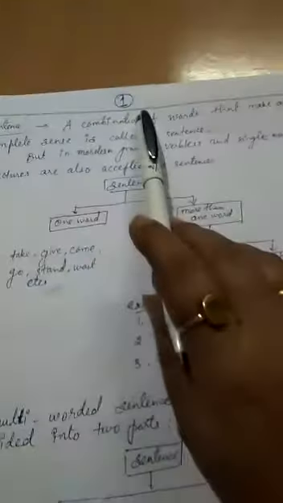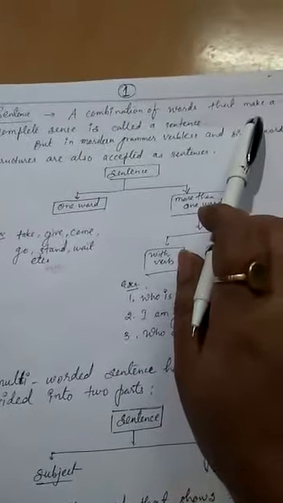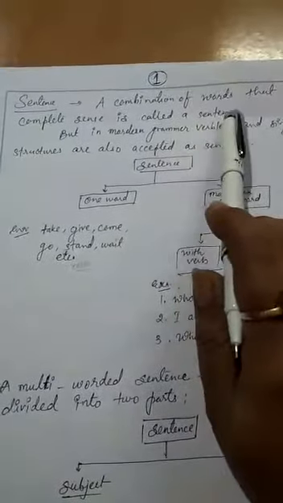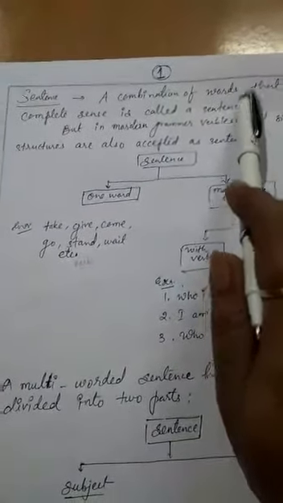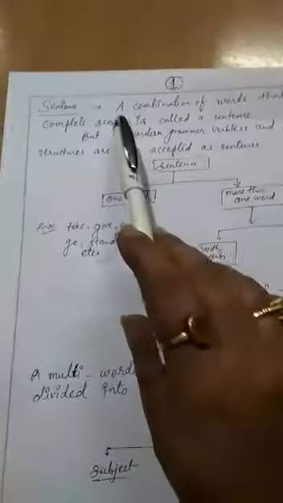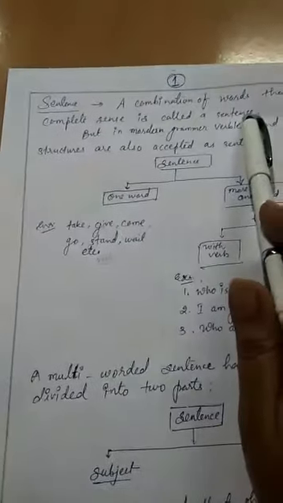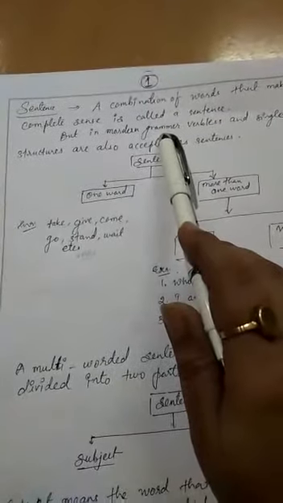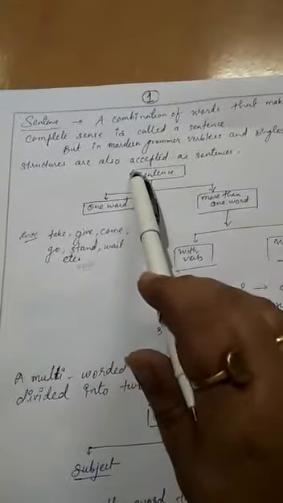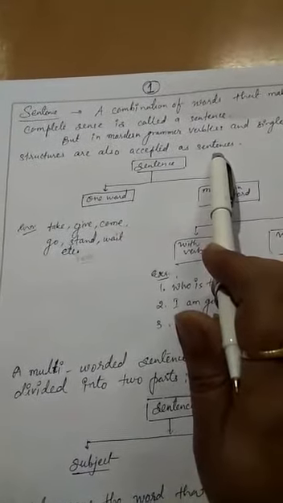Sentence: a combination of words that make a complete sense is called a sentence. I repeat, a combination of words that make a complete sense is called a sentence. But in modern grammar, verbless and single word structures are also accepted as sentences. Understood?